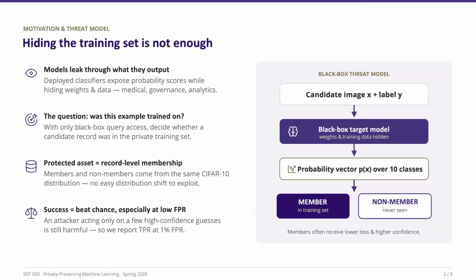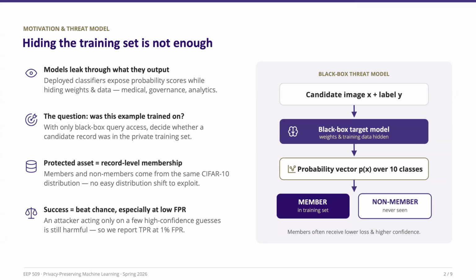Let me start with the motivation behind this project. A common assumption is that if we hide training data and model parameters, user privacy is protected. But in practice, deployed machine learning systems still expose prediction scores, and those outputs can leak information. The question we ask is very simple: can an attacker tell whether a specific sample was used during training?